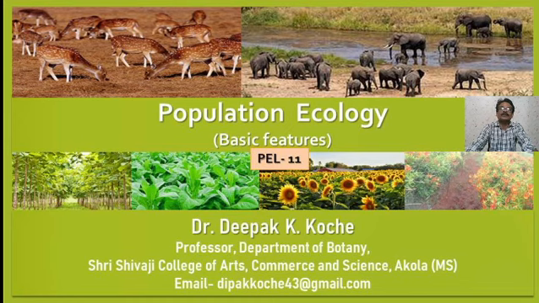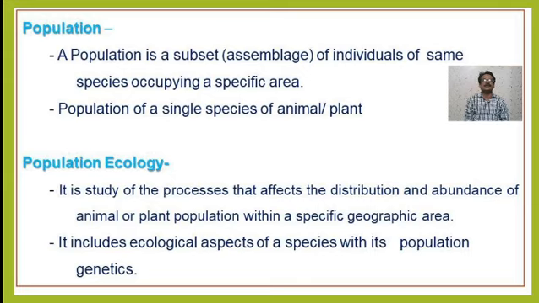Now what exactly is population ecology? Population ecology is nothing but the study of processes that affect the distribution and abundance of animal or plant populations within a specific geographical area. It includes ecological aspects of species with its population genetics.